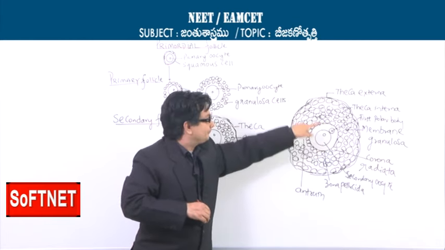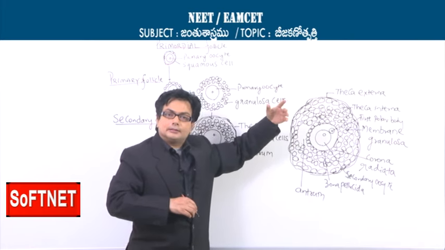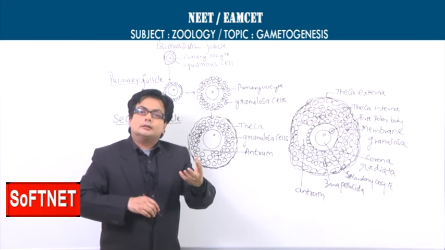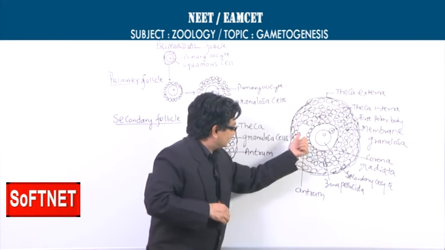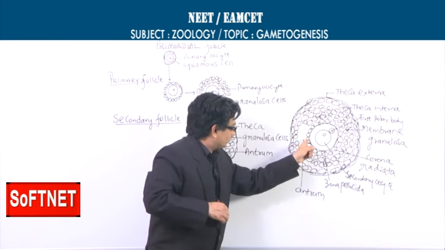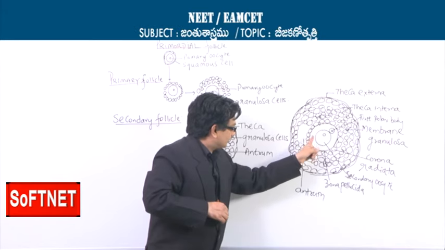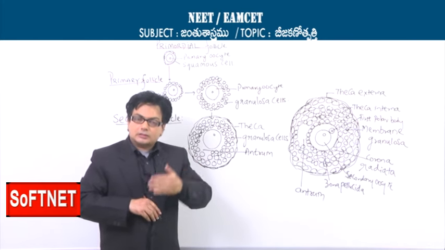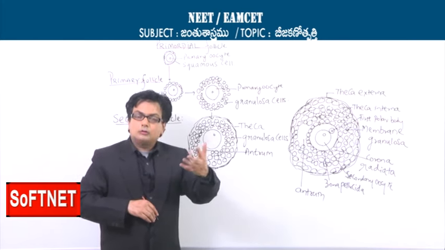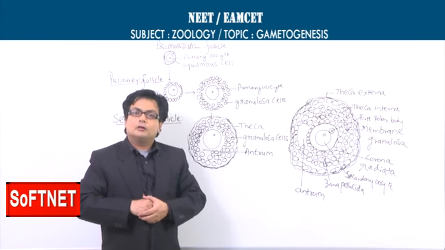I repeat this: theca externa, theca interna, membrana granulosa, and antrum. If you take this direction, antrum, again the corona radiata, zona pellucida, perivitelline space, and the secondary oocyte will be the sequence for the tertiary follicle, which will further grow to become the Graafian follicle.